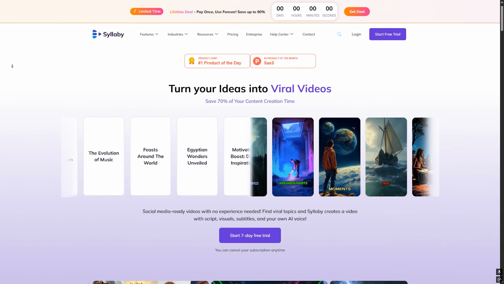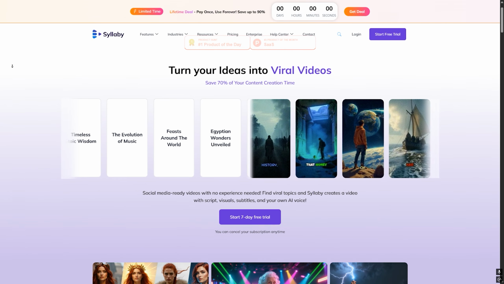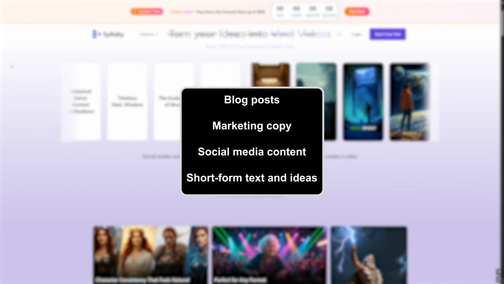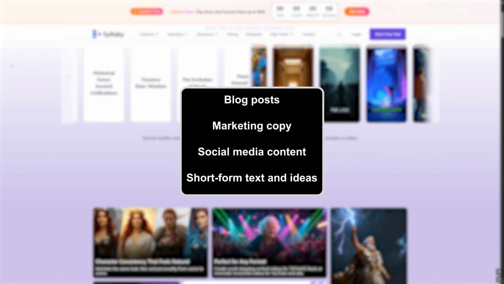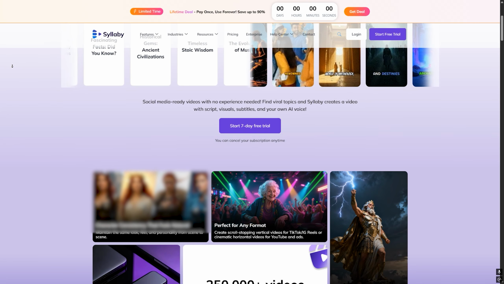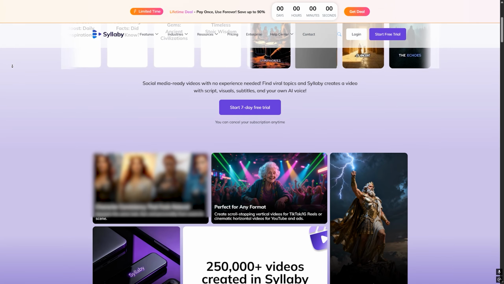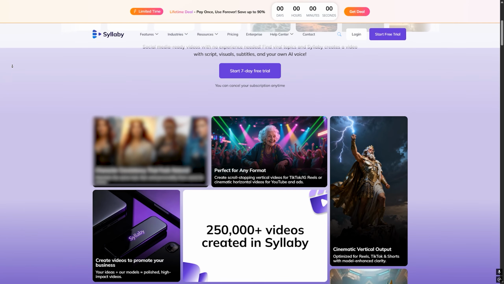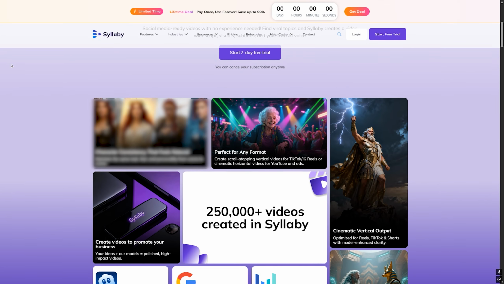Syllaby is an AI writing assistant platform that helps users create different types of content, such as blog posts, marketing copy, social media content, short form text, and ideas. The goal of the tool is simple: help you write faster with less manual effort using AI generated suggestions. It's mainly targeted at content creators, marketers, students, and freelancers who need quick writing support.